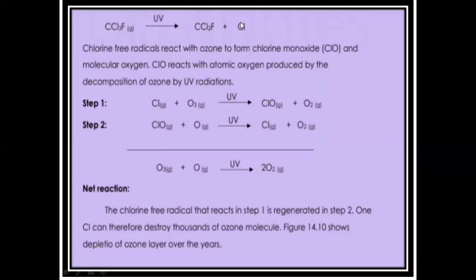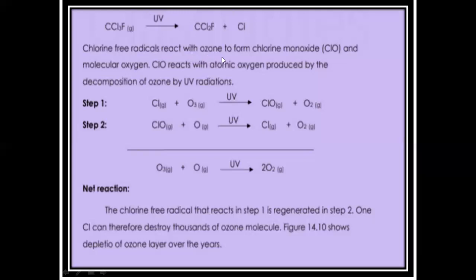So chlorine in this case has 7 electrons in the outermost shell, and it is a free radical, and free radicals are highly reactive. So the chlorine free radical reacts with ozone, because in the stratosphere ozone is present. Definitely this free radical will try to react with a substance to get stability.